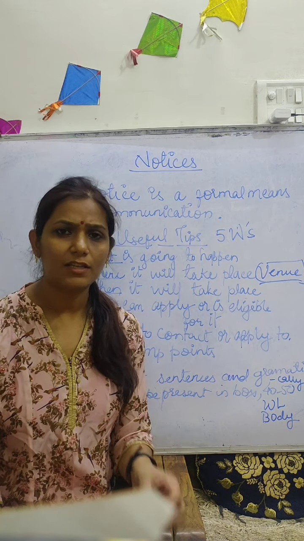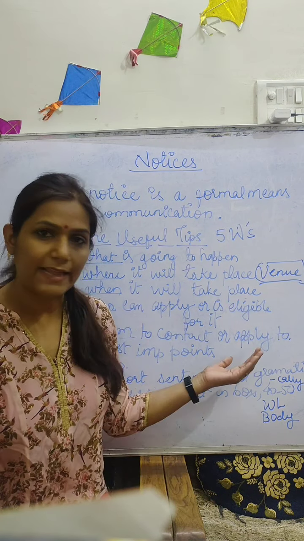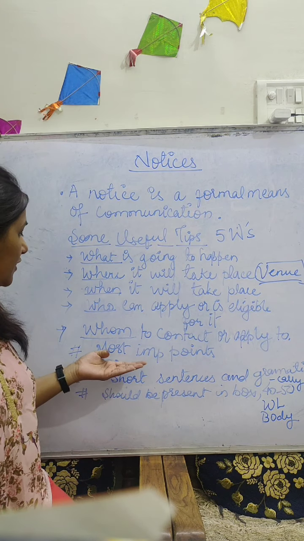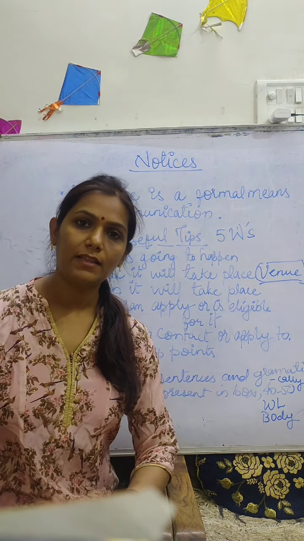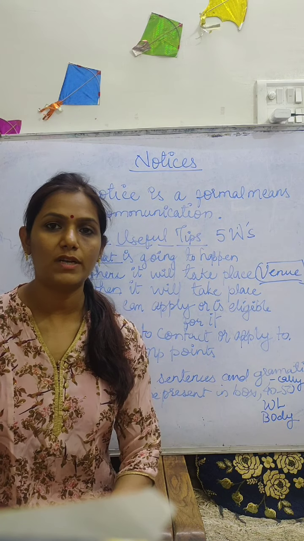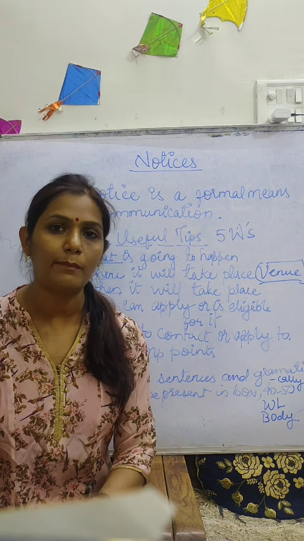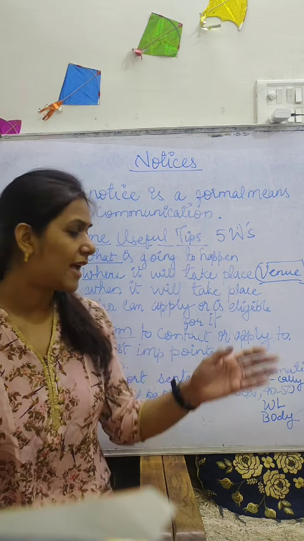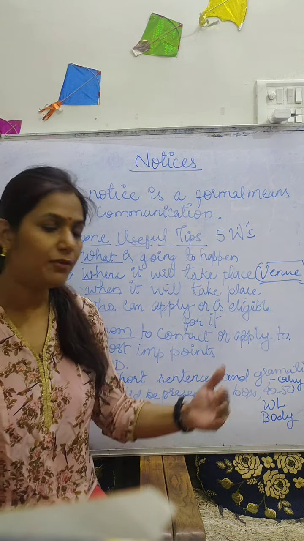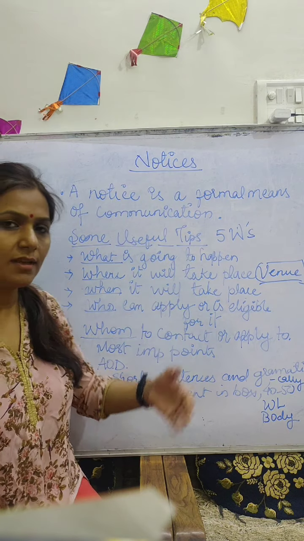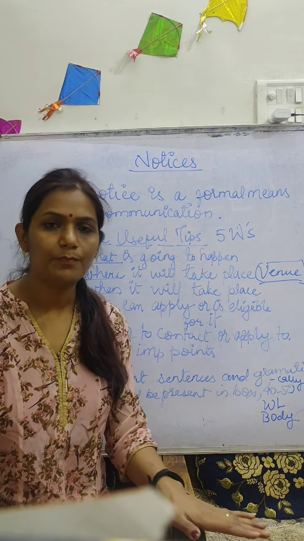There are some other small points too. So let's see, what are those points? Most important points. Every time while writing the notice, we have to focus on all the most important points. If you are covering those points, that means 90% of the work you have done.